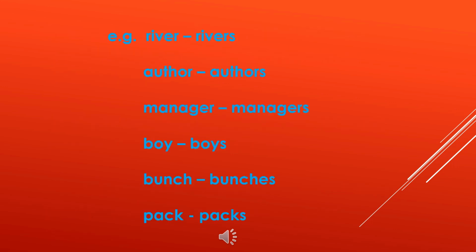These are the examples for countable nouns. They are river, author, manager, boy, bunch, pack. We can make their plural forms like rivers, authors, managers, boys, bunches, packs.